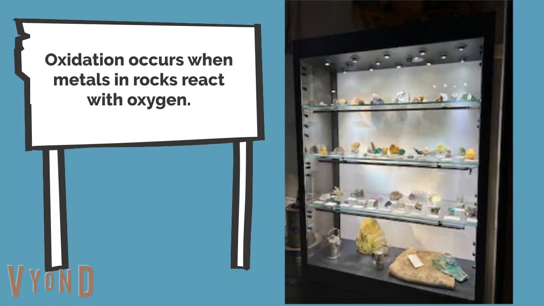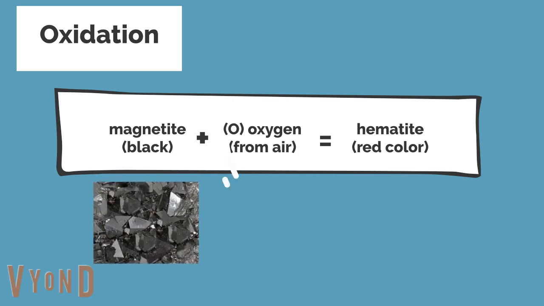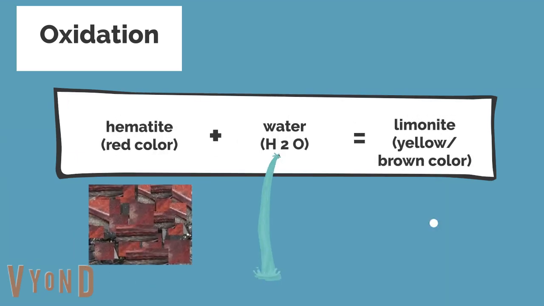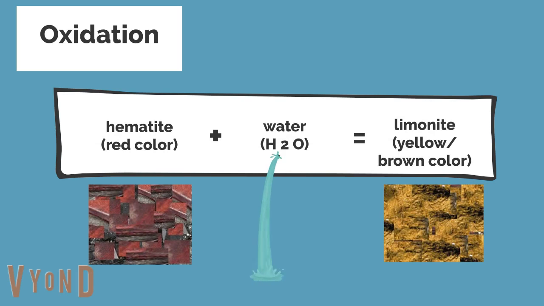Oxidation occurs when metals and rocks react with oxygen. In this example, magnetite plus oxygen creates hematite. The mineral magnetite, which contains little oxygen, extracts oxygen from the atmosphere to form the new mineral, hematite. In turn, hematite plus water creates limonite.